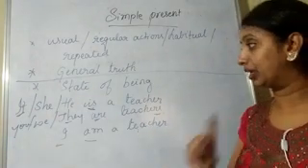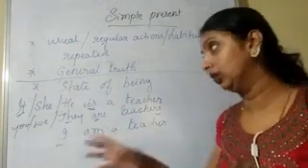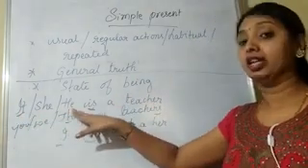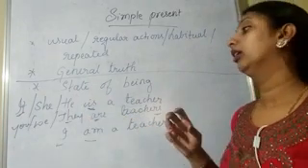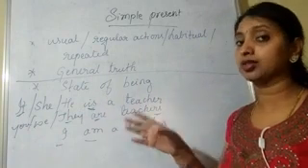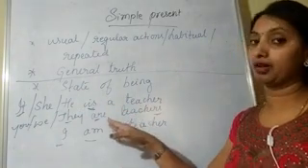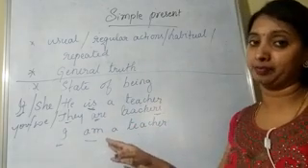So once again I repeat, state of being. When we speak about state of being at that time, if it, she, he are there in a sentence, then we have to use is. If you, we, they are there in a sentence, we have to use are. If I is there in a sentence, I have to use am. I hope it is clear.